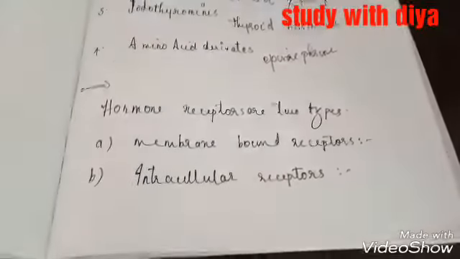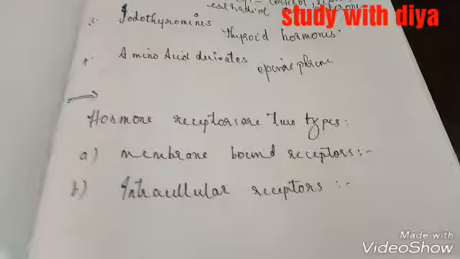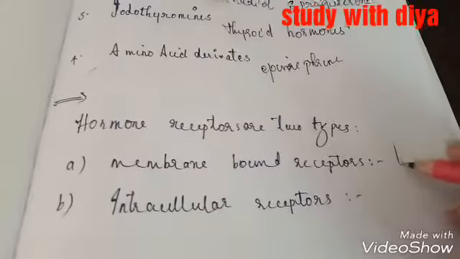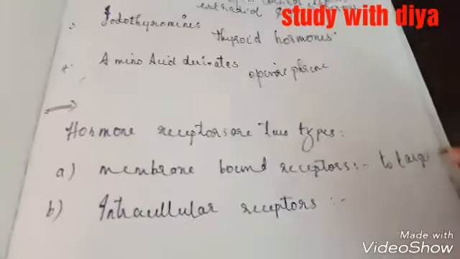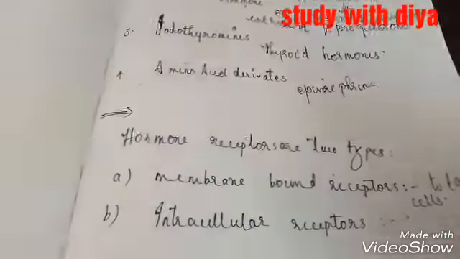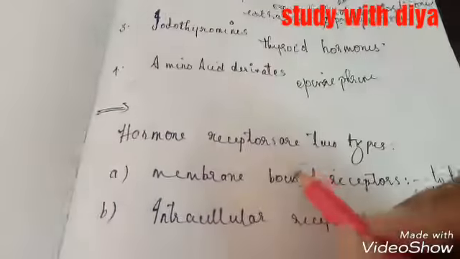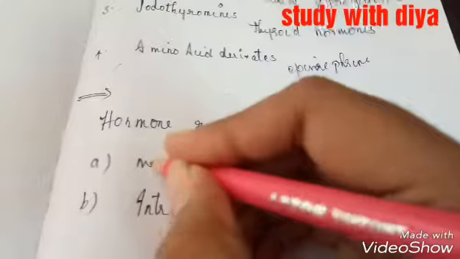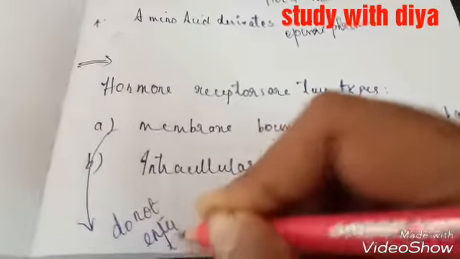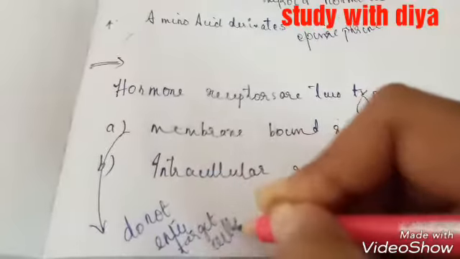Now I am going to talk about the membrane-bound receptor. Hormone receptors present on the cell membrane of target cells are called membrane-bound receptors. Also, these membrane-bound receptors do not enter the target cells.